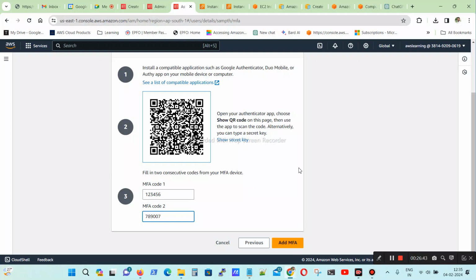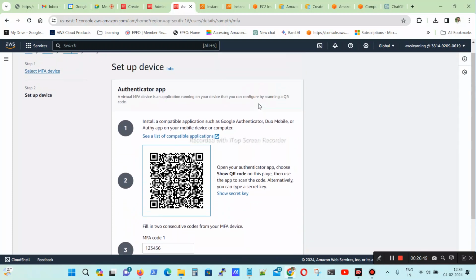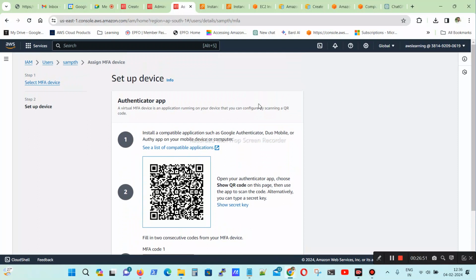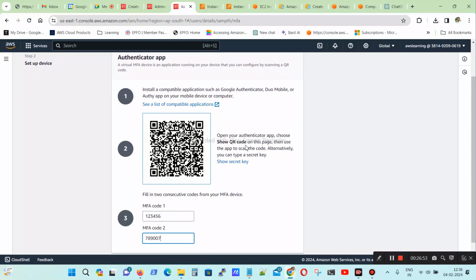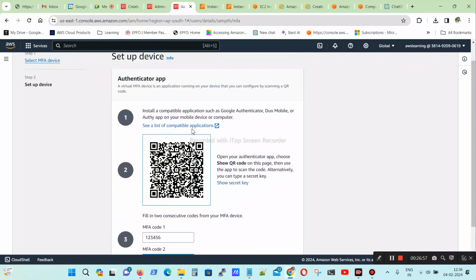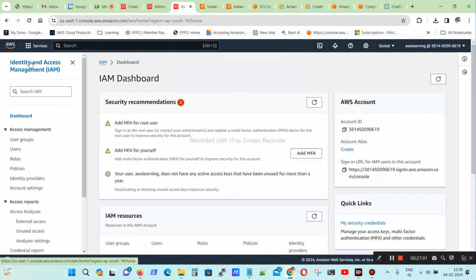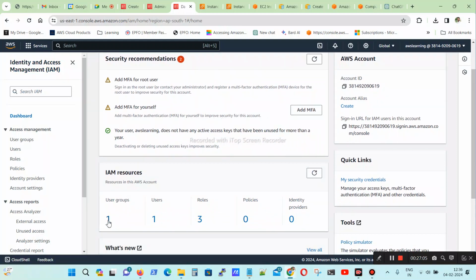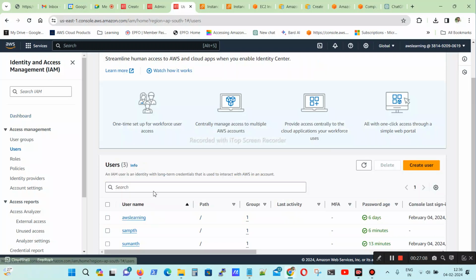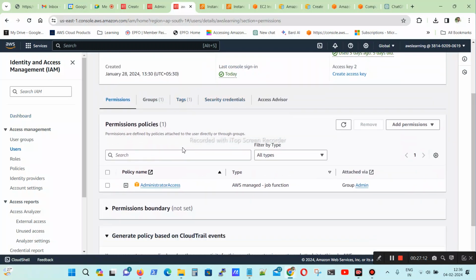Once you have added them, when you log in the second time, you have to log out first. When you log in the second time, after the username and password page, it will ask for this code again. Let me show you how we can do it. I have not done this one because I want to show others, that's why I didn't do it. I will do it for my name.